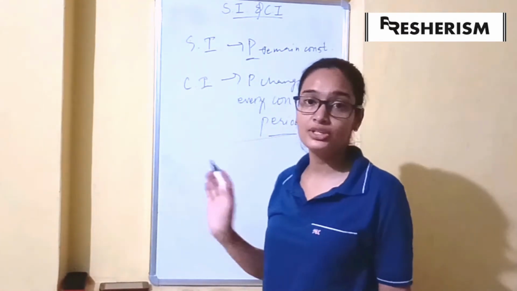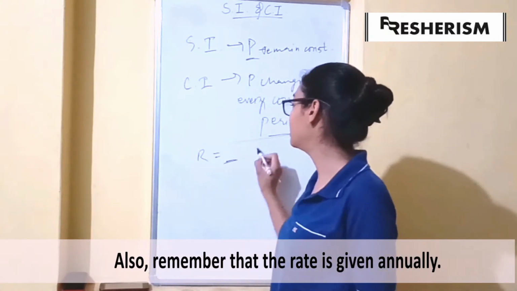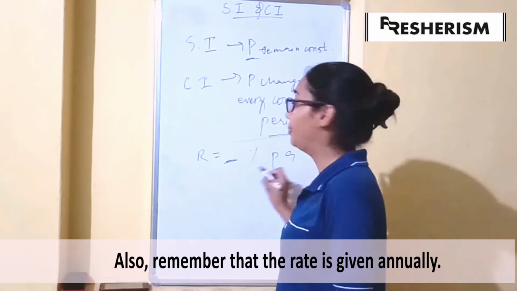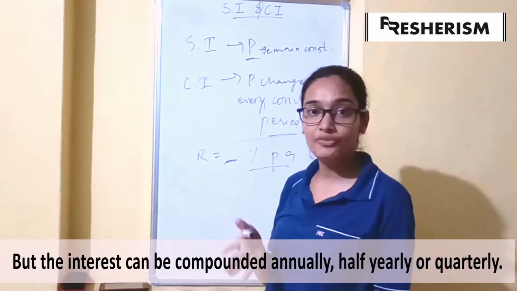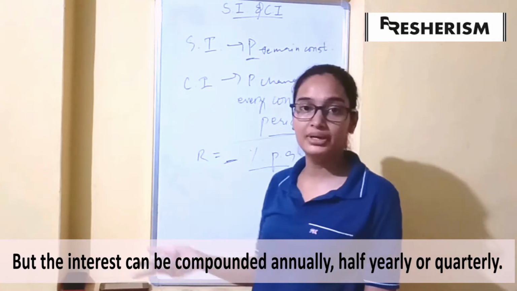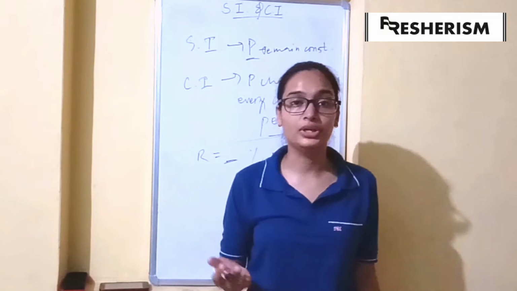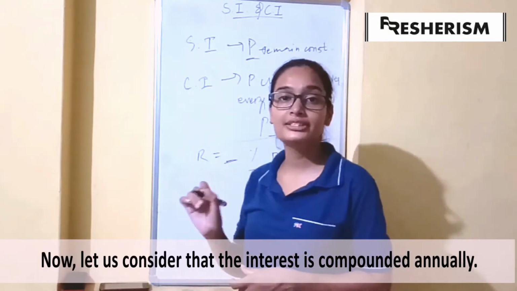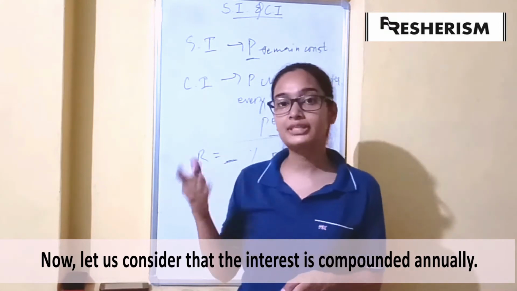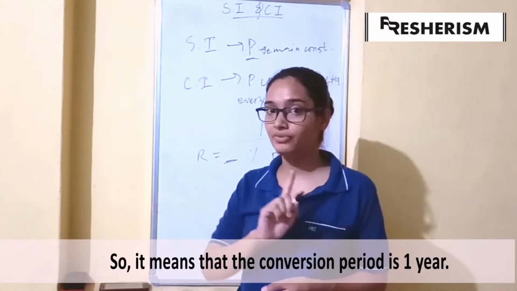So this is the basic difference between SI and CI. Rate of interest is always given annually, as some percent per annum, but the interest can be compounded annually, half yearly, quarterly or even monthly. Let us say that the interest is compounded annually. That means the conversion period would be 1 year.